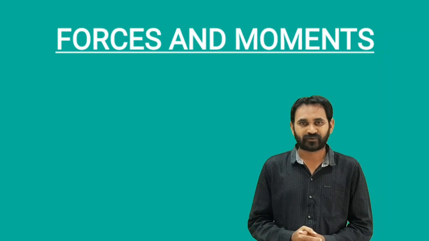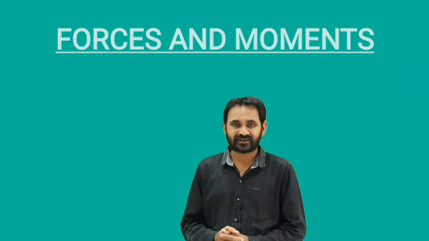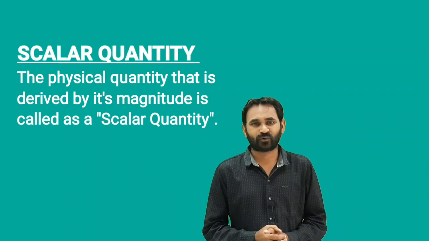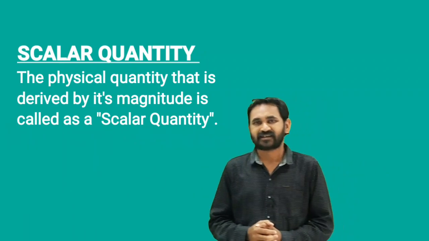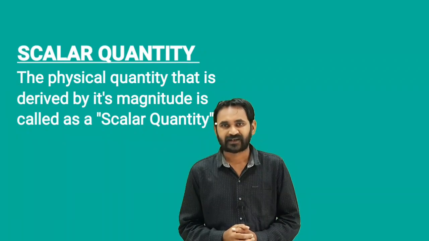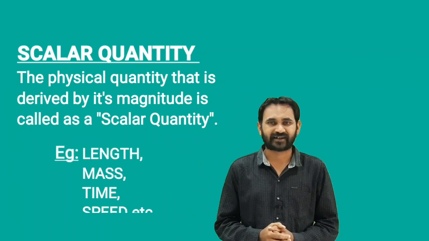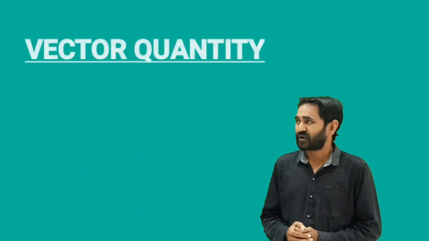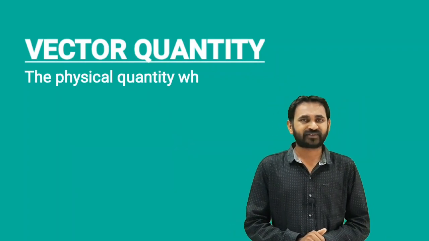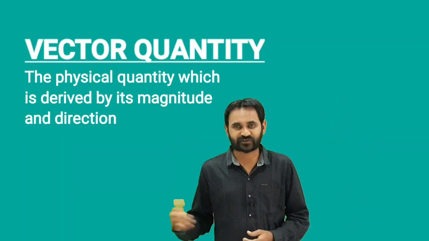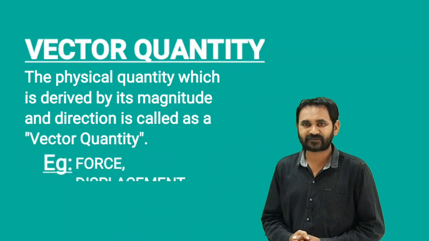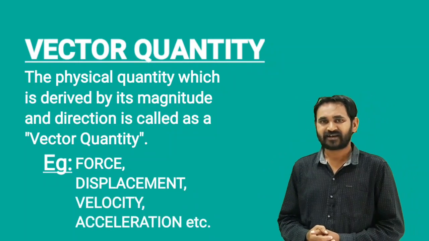Forces and moments. Before going to forces and moments, we have to know what is a scalar quantity and what is a vector quantity. The physical quantities that are derived only by their magnitude are called scalar quantities. Examples are length, mass, time, speed, etc. These come under scalar quantities. Whereas vector quantities are physical quantities that are derived by magnitude and direction. Examples are force, displacement, velocity, acceleration, etc.